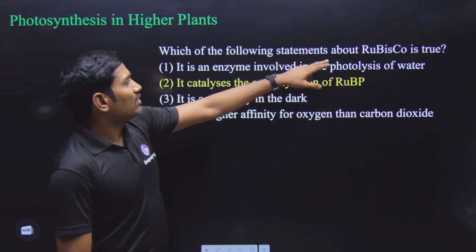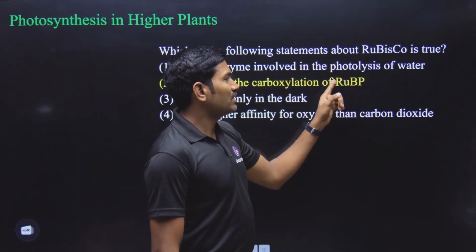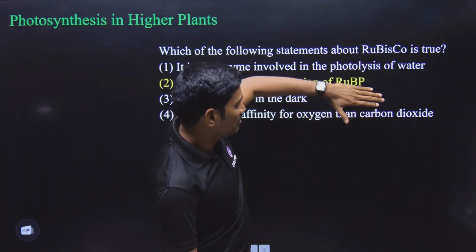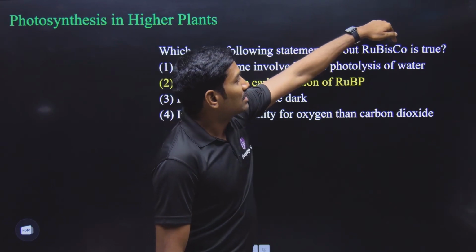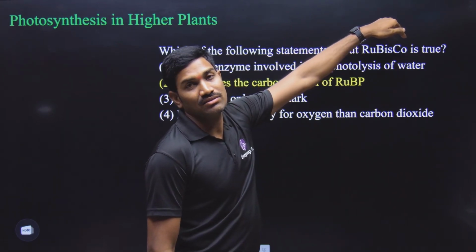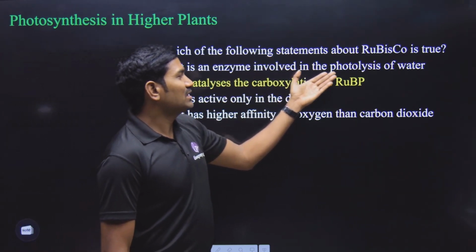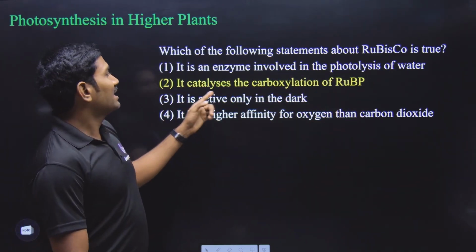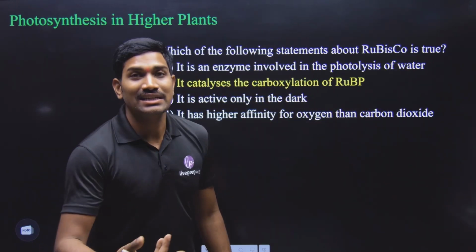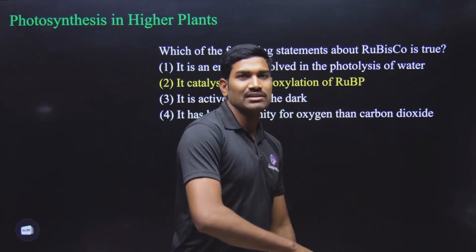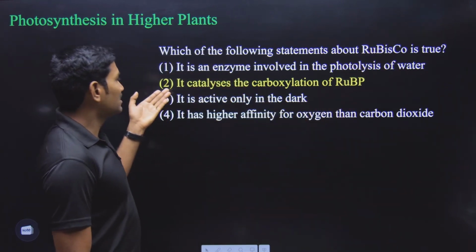Now here, which of the following statements about Rubisco enzyme is true? What is the Rubisco enzyme full form? RuBP, what is RuBP? Ribulose 1,5 bisphosphate. Continue here: ribulose 1,5 bisphosphate carboxylase oxygenase. It has two functions, right? Regarding that particular enzyme, they are asking about this. It is an enzyme involved in the photolysis of water? No. It catalyzes the carboxylation. What is this C? C is the carboxylation, right? Yes, carboxylation of RuBP, correct. Carboxylation, oxygenation. So carboxylation is correct, so option 2 is correct.